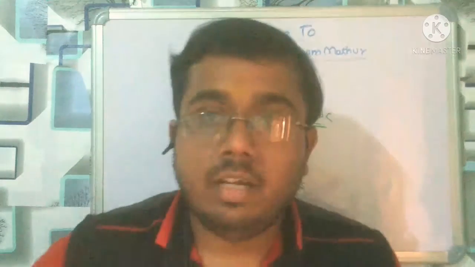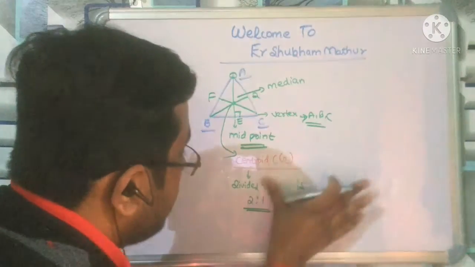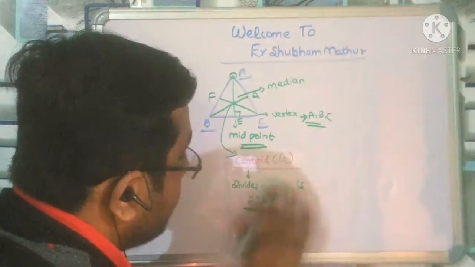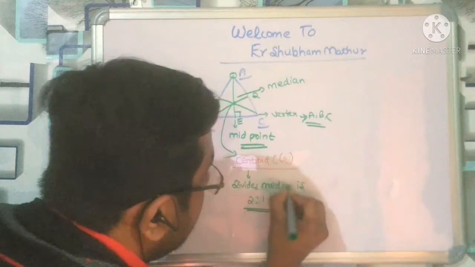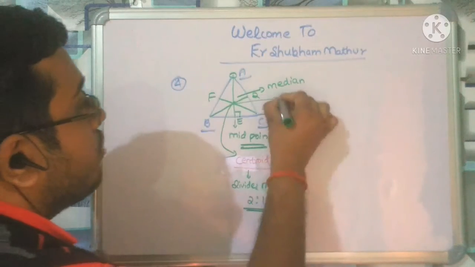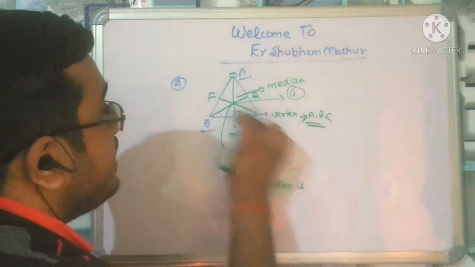This centroid divides, not the triangle, sorry, a blunder mistake I have made. It does not divide the triangle, it divides the median. This point divides the medians of the triangle AE, BD, CF into 2:1.